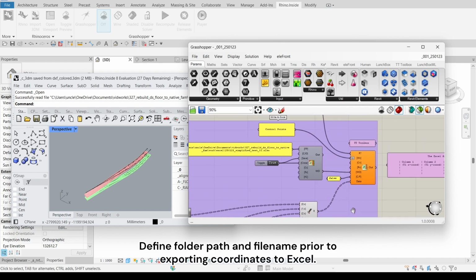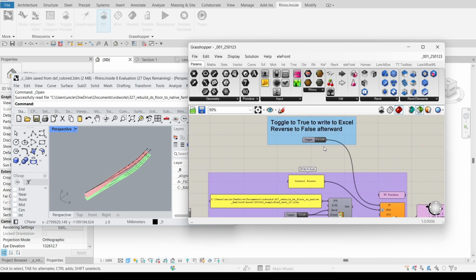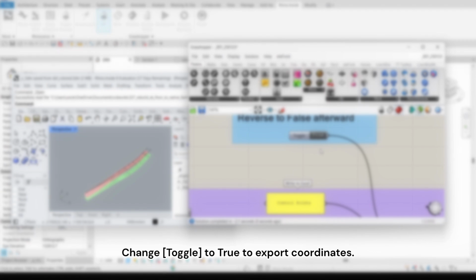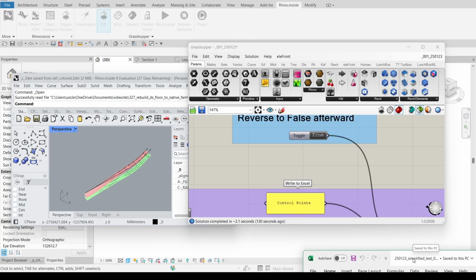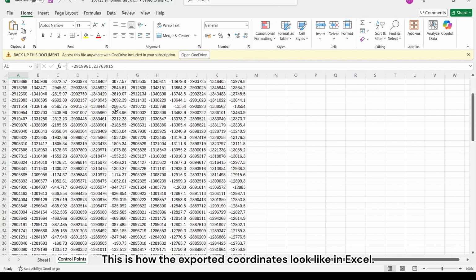Define folder path and file name prior to exporting coordinates to Excel. Change toggle to true to export coordinates. This is how the exported coordinates look like in Excel.